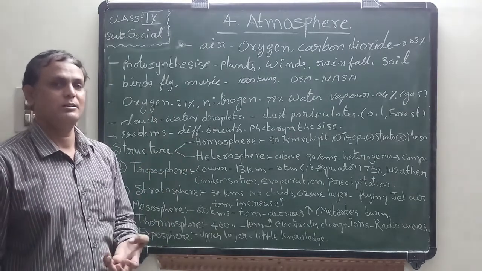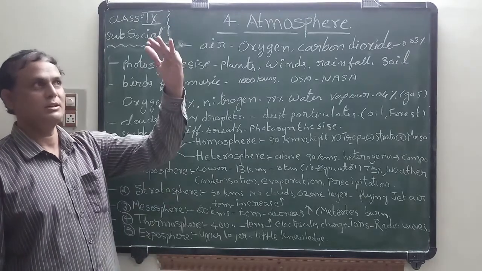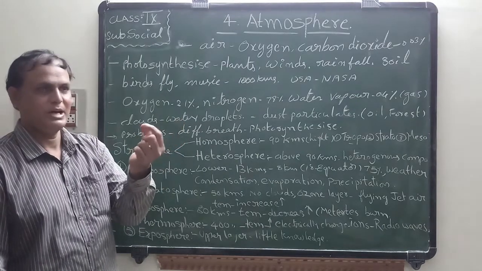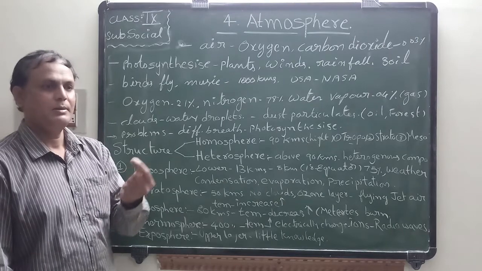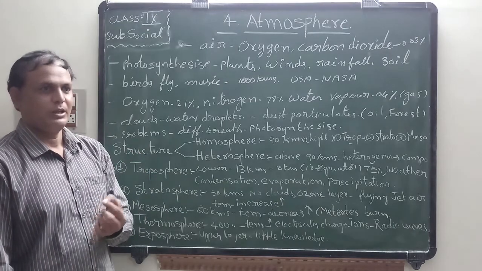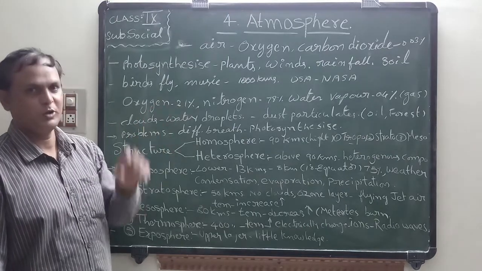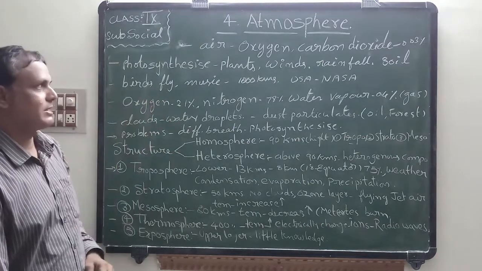We can find the atmosphere from the earth's surface up to 1000 kilometers, a small layer wrapped around the earth like a paper. That is called atmosphere.